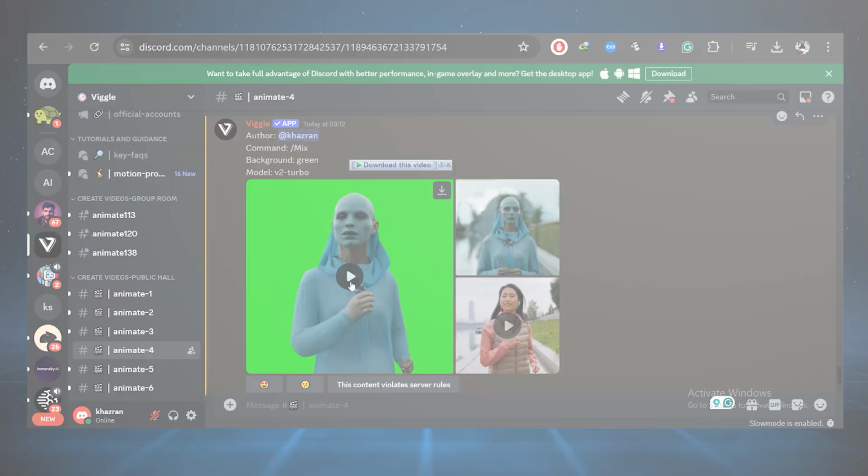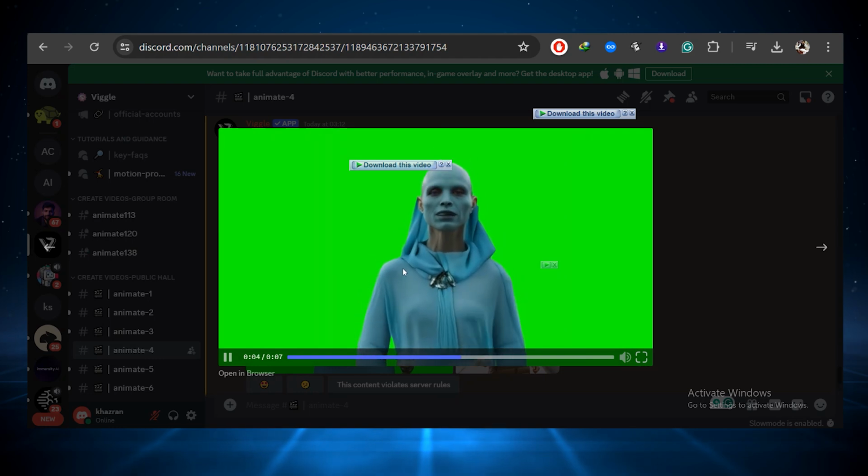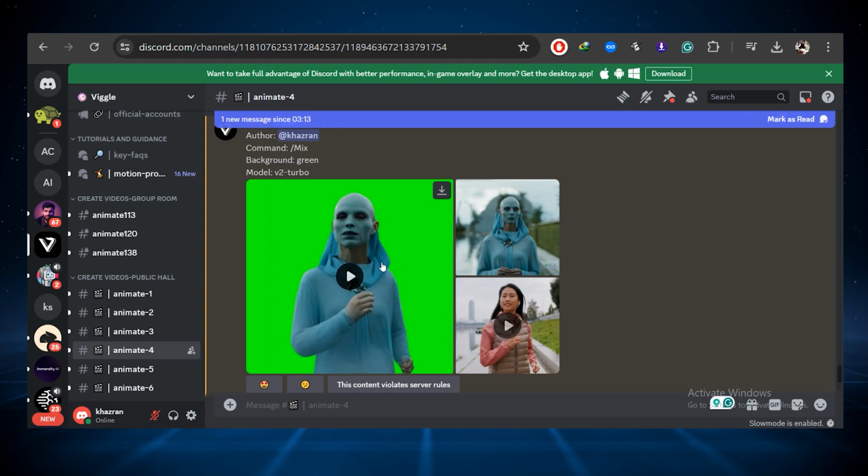Okay, so here is the output, and now you can see it captured the exact same motion from our original video. And this is very crazy because just look at the movement and motion and how accurate it actually is. Now we are almost done. So simply download your video.